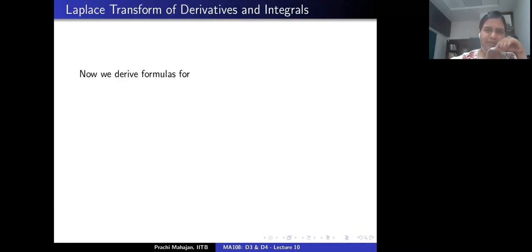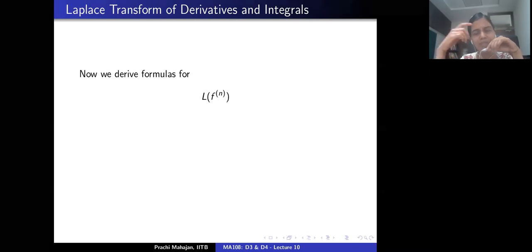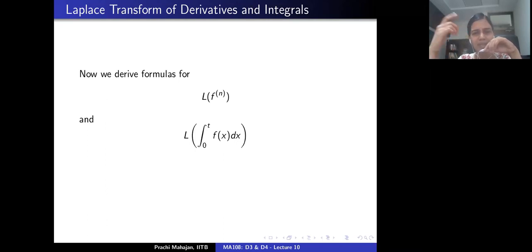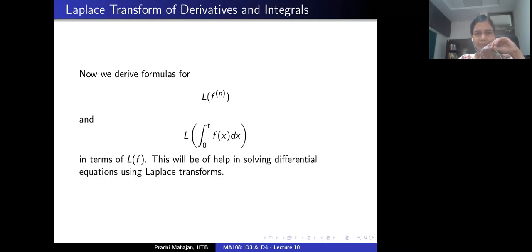In order to solve some meaningful examples, we must consider the following. How is the Laplace transform of the derivative of f related to the Laplace transform of f? And how is the Laplace transform of the integral of f related to the Laplace transform of f? Once we are comfortable with these things, we would be able to solve some examples. So let's see.